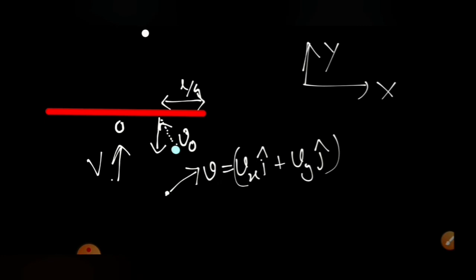I can apply conservation of energy for the whole system because it is given as an elastic collision. And again we can apply conservation of angular momentum for the whole system. So let's apply them one by one and check.